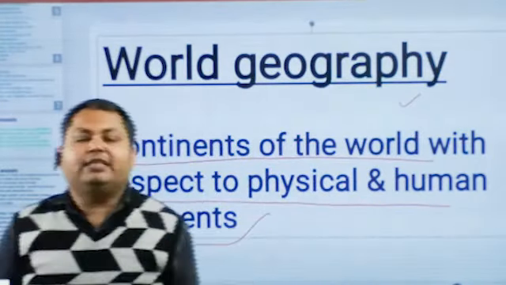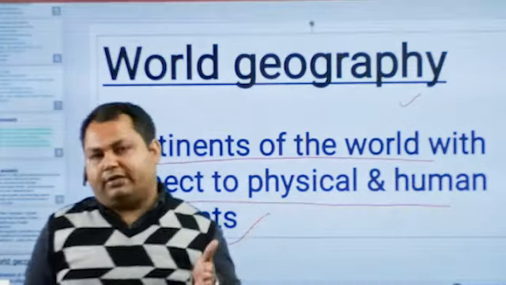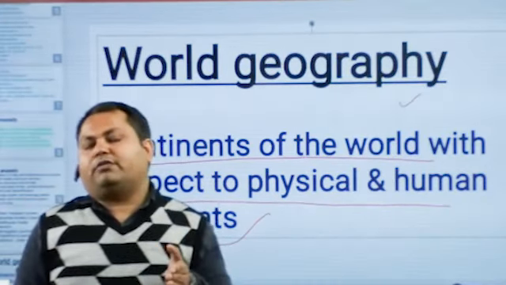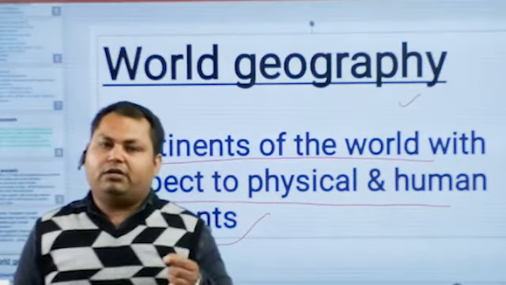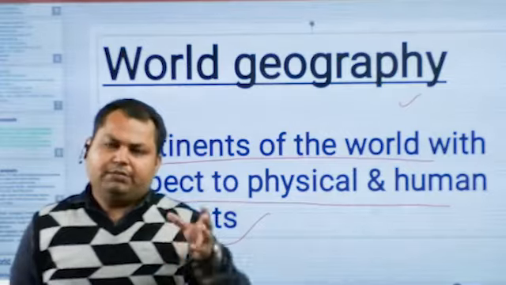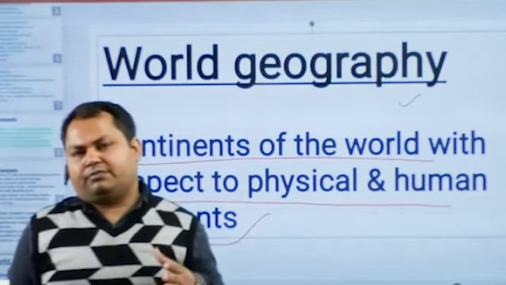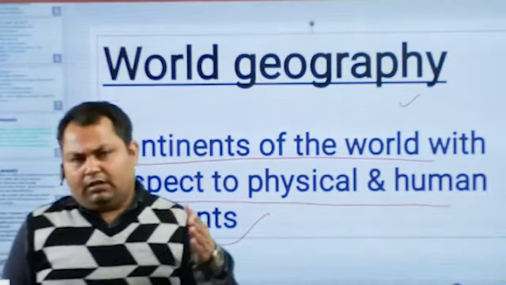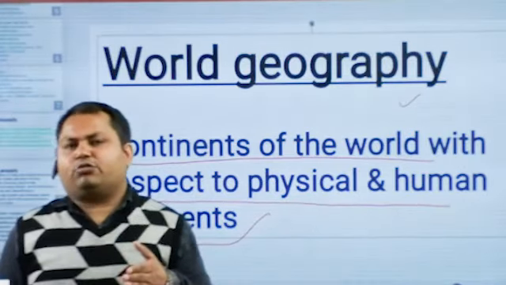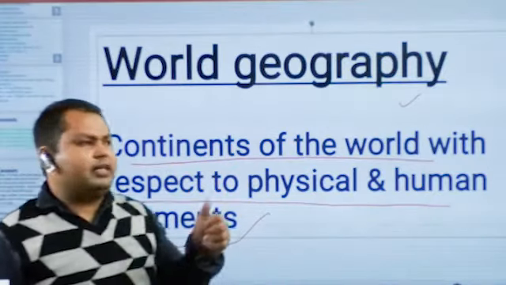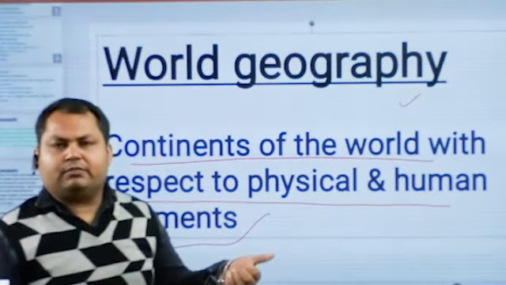We need to know about the population of the world, the ethnic groups, races and tribes, the industrial system, minerals and industries, forest resources, natural resources, and man-made resources. We will discuss every component related to rivers and mountain systems within this topic.